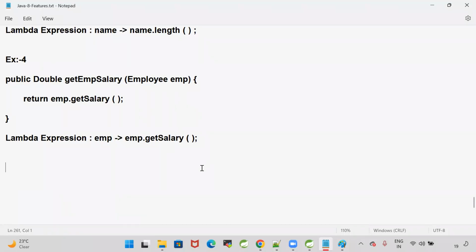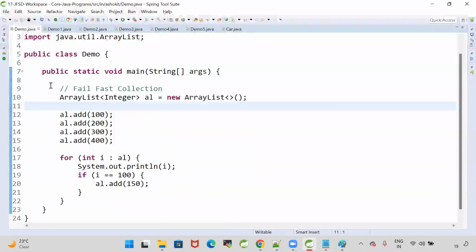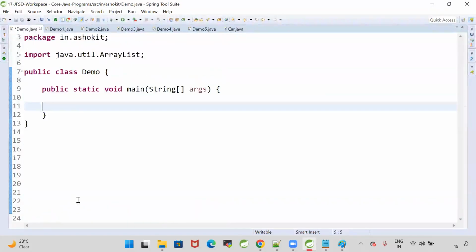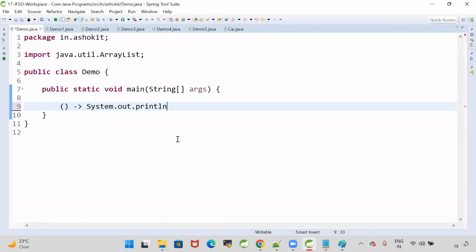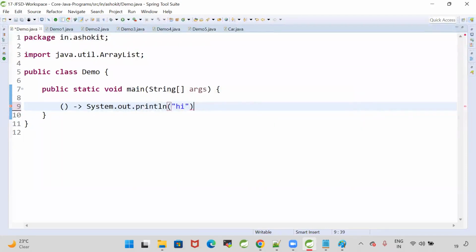Now you may get a question. Okay, Ashok, we are able to write the lambdas in Java, that is good, but how to call them? Now I can write a lambda like this: System.out.println of something like "hi". I'm going to write one lambda like this, but how to call it?